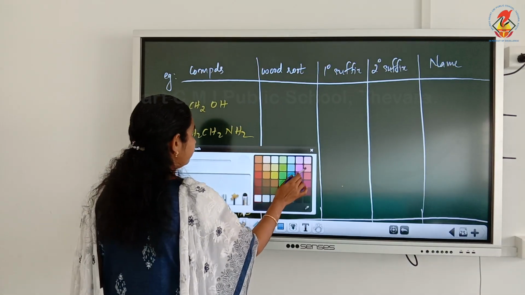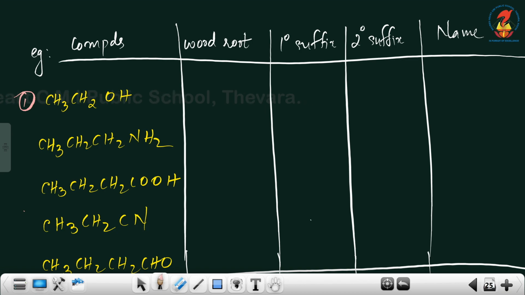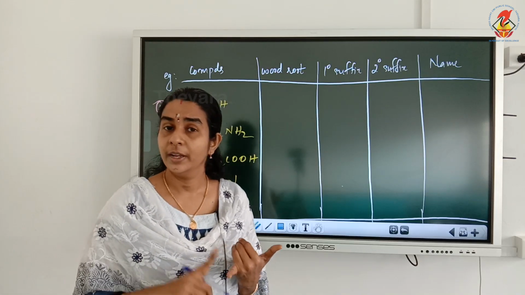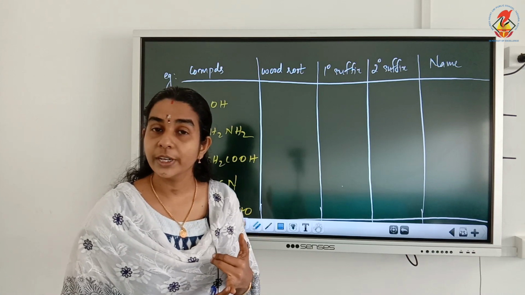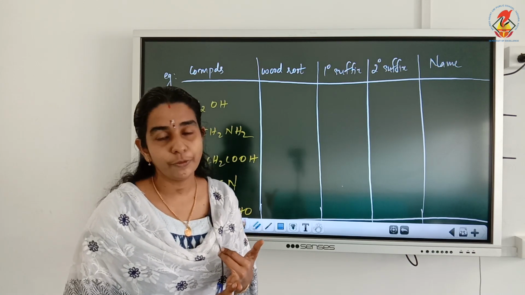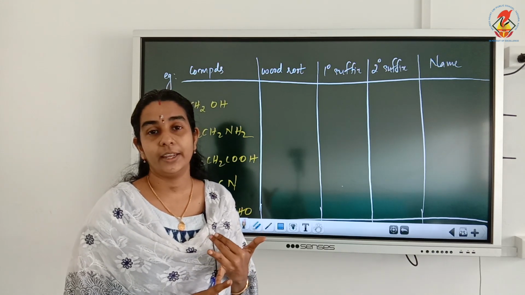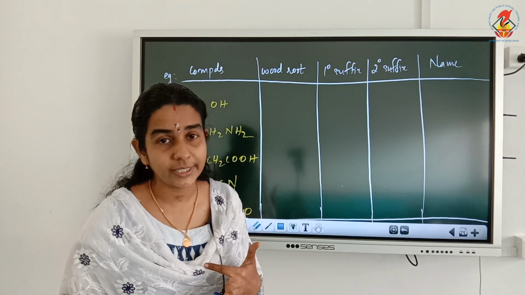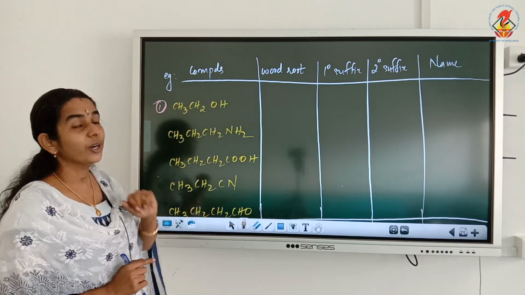For example, see the first case. When we write the name of an organic compound, first we have to write the word root. After the word root, write the primary suffixes. Which are the primary suffixes? ANE, ENE, YNE. Then write the secondary suffix. So here, for the given compound, first we have to write the word root.